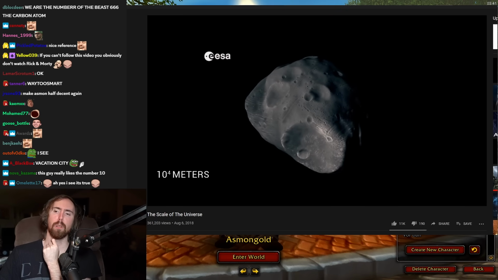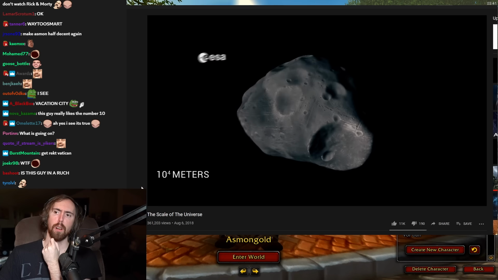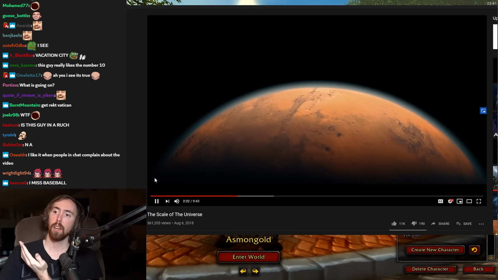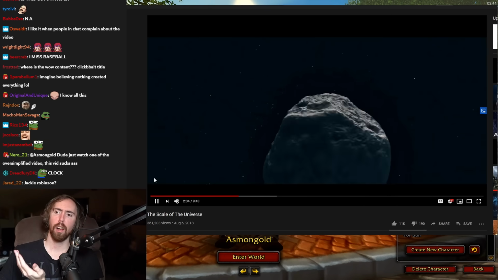Clocking in at 11,000 meters is Phobos, Mars' largest moon. Fun fact, one day it's going to crash into Mars, so if we're going to colonize it, we should probably find a way to deal with it.